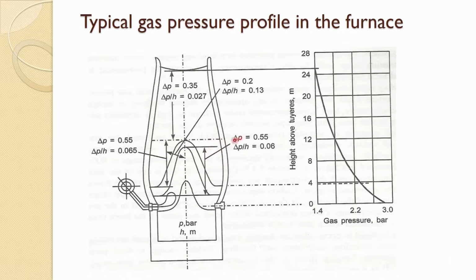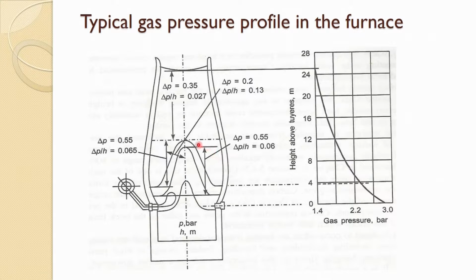This is quite a high pressure drop in comparison to the stock region. The stock region height is very high, and that is why the gradient of the pressure drop is quite low. Here the height is low, but still the pressure drop is very high.